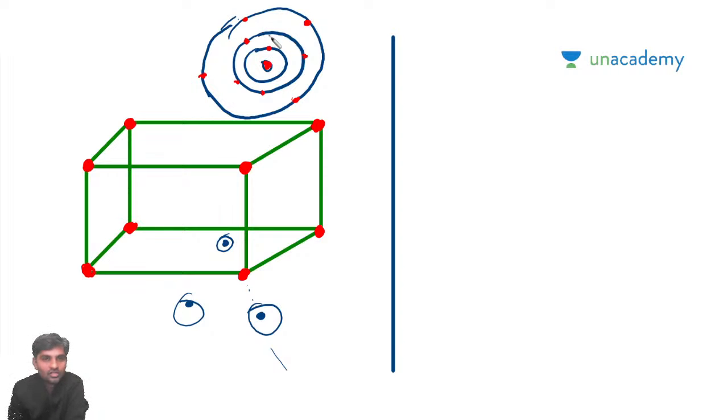Now see here. These electrons which are very close to the nucleus will be tightly bound to the nucleus when compared with these electrons. These electrons are not tightly bonded to the nucleus because they are far away from it. The electrons far away from the nucleus are not tightly bonded, but the electrons very close to it are tightly bonded to the nucleus, right?